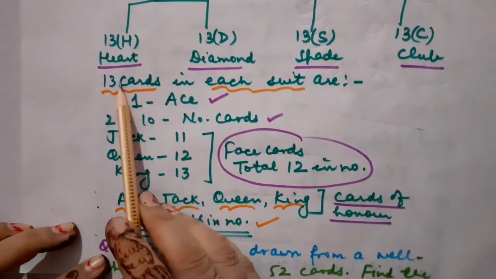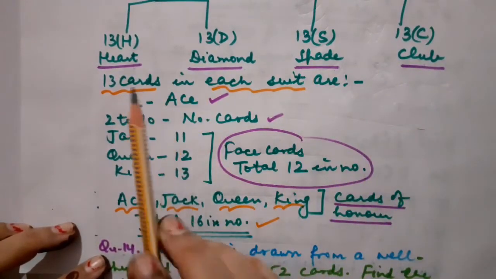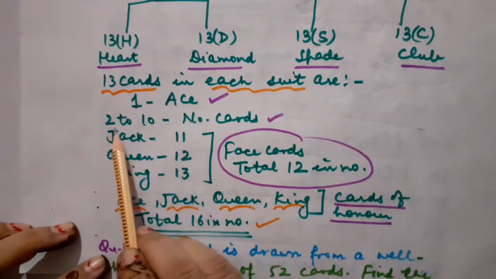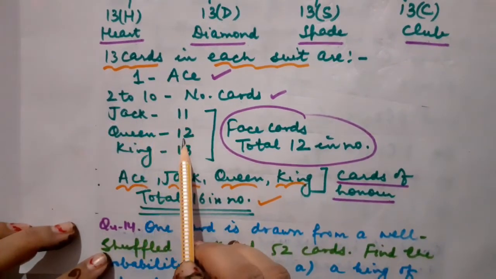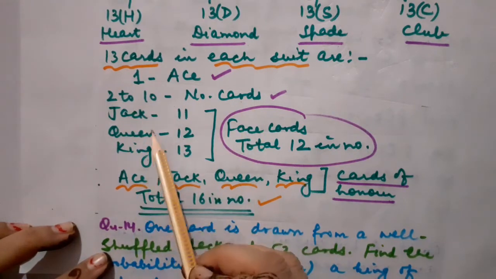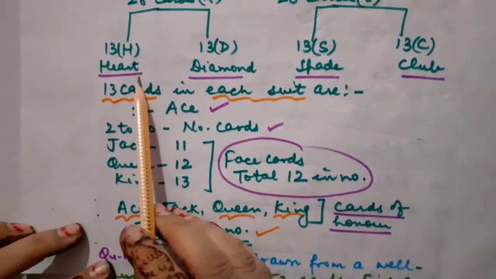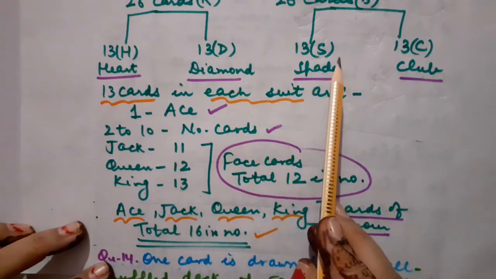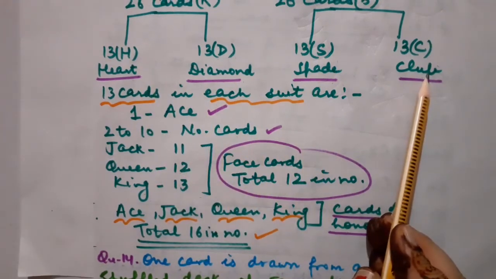Okay. So now I have to divide further these 13 cards which are available with me. Number 1 will be known as Ace. 2 to 10 are number cards. Number 11 will show you Jack, number 12 for Queen and number 13 for King. Got it? So this Jack, Queen and King are basically known as face cards. See, in heart there is one Jack, one Queen, one King. Similarly in diamond, similarly in spade, similarly in club. So there are 3 face cards in each suit.